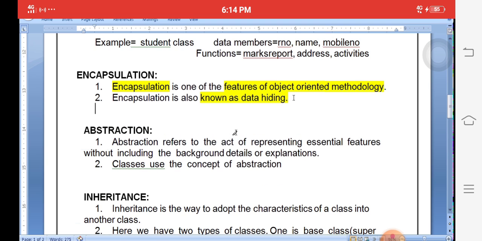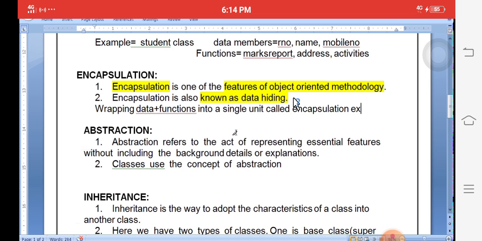That means wrapping data plus functions into a single unit, okay, called encapsulation. Example, class. Here, simply, the meaning of encapsulation is data and functions in a single unit called encapsulation. Who provides encapsulation? Class. The same class containing data and functions.